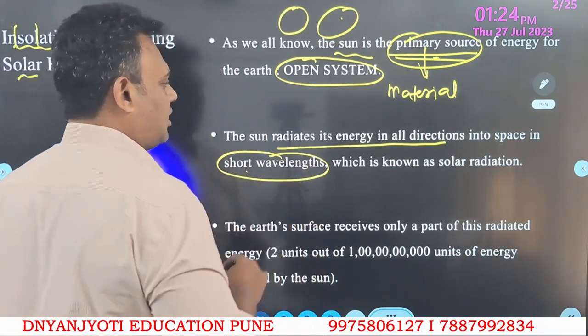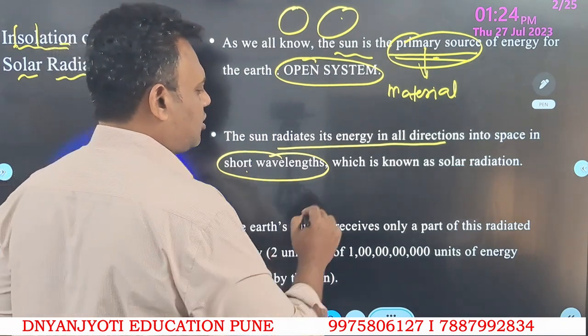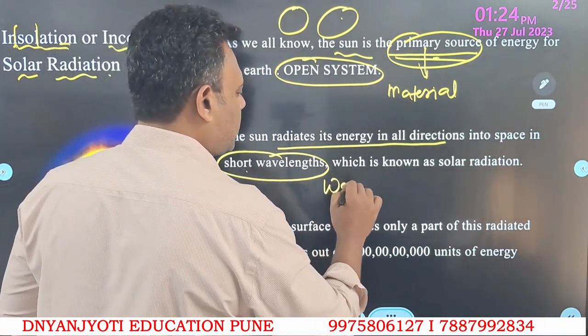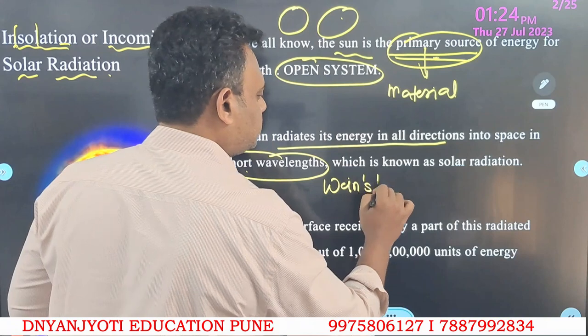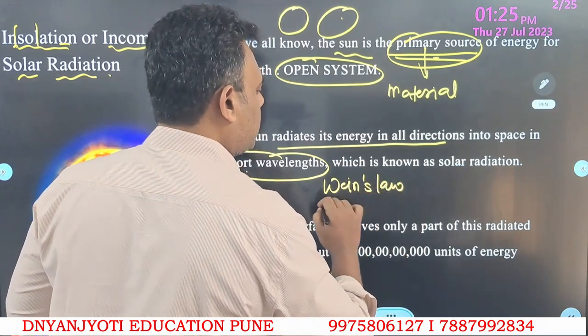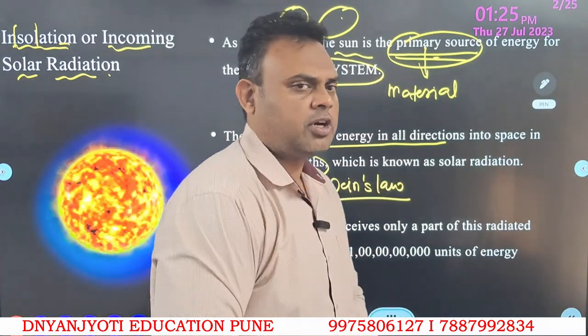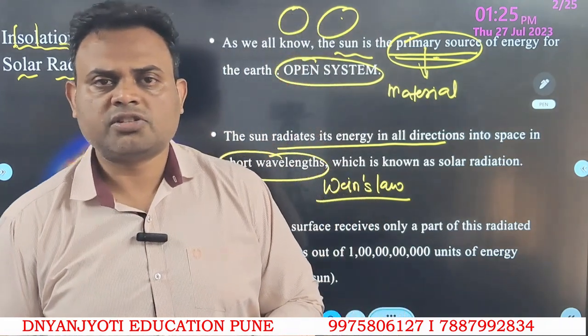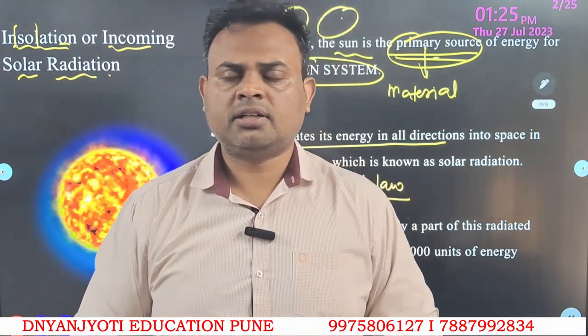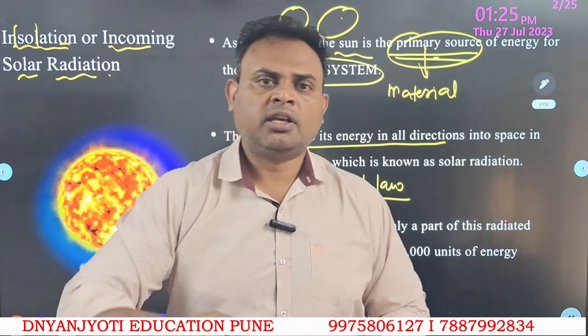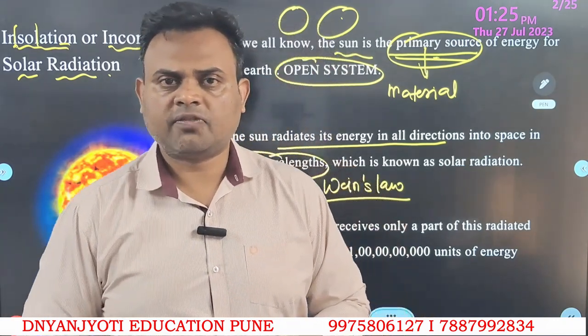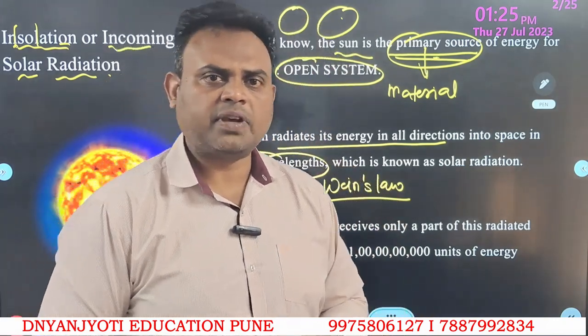Here there is one important law that you should know, which is known as Wein's law. What does Wein's law say? Wein's law says the higher the temperature of a body, the shorter will be the wavelength emitted from it in the form of energy.